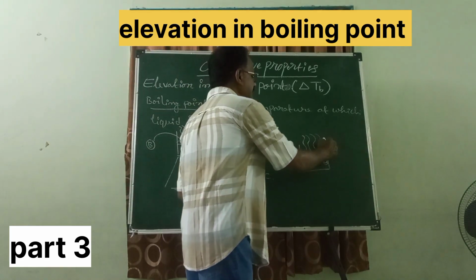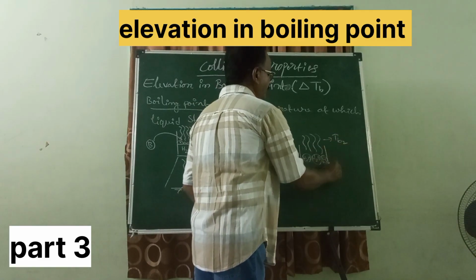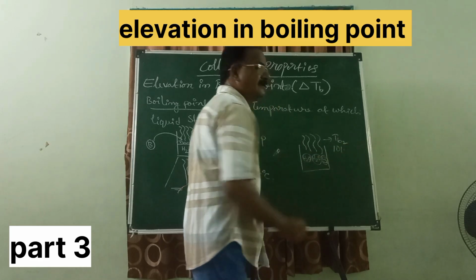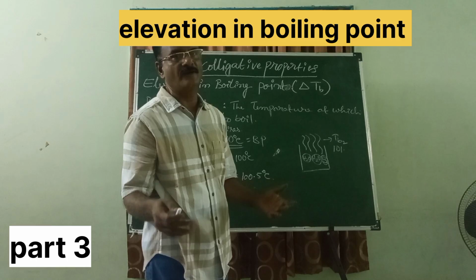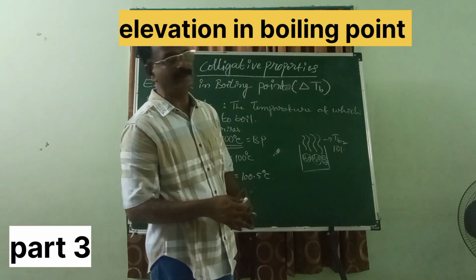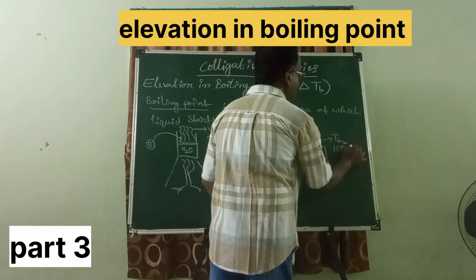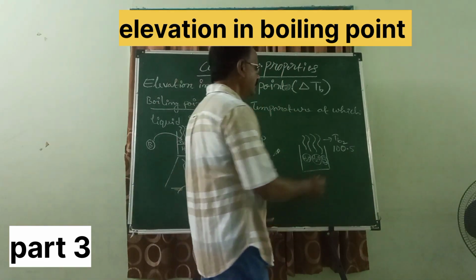Here this is to be considered as TB2. For water it might be, based on the non-volatile solute you are adding and the amount of non-volatile solute you are adding, 100.5 like that. I have taken this figure roughly, degrees centigrade.